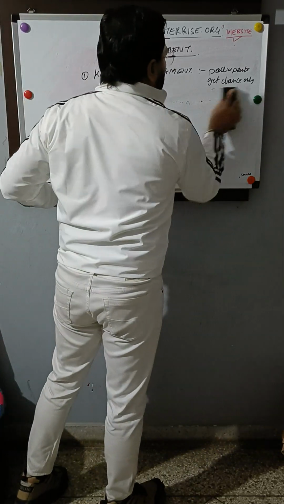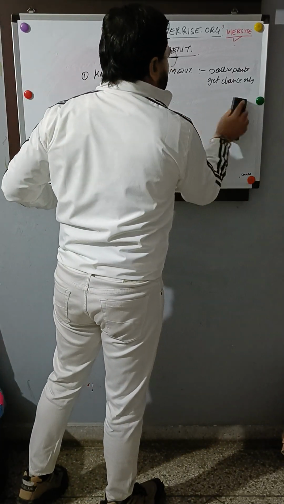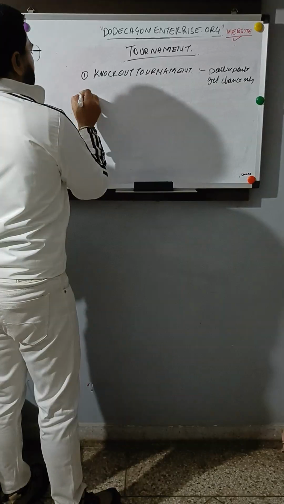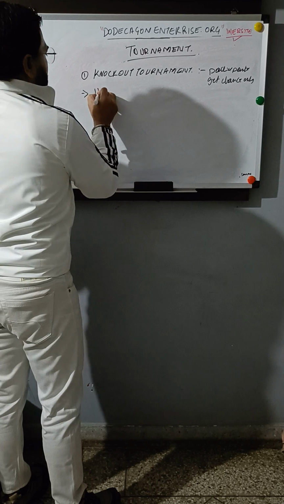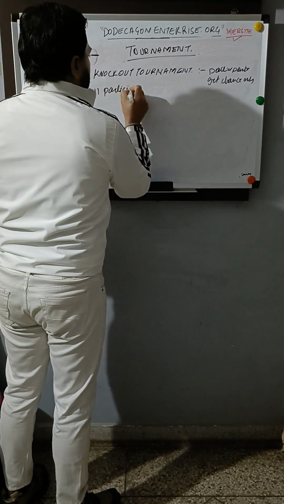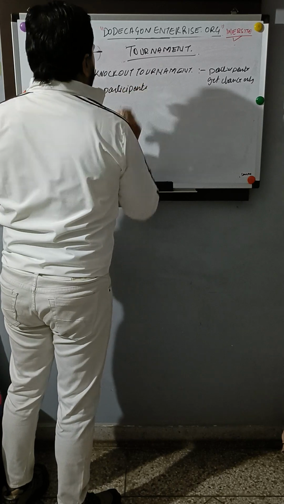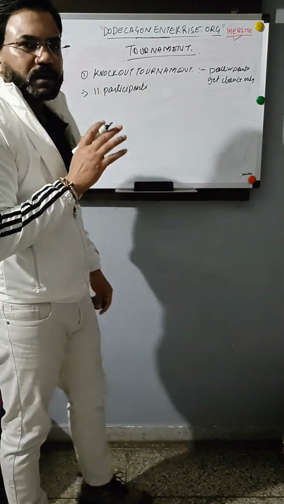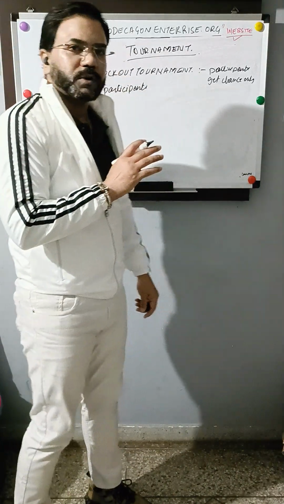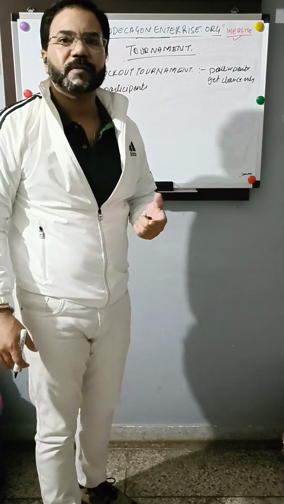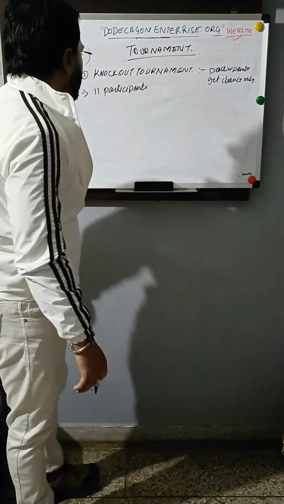What do you understand by knockout tournament? For example, there are 11 participants. So, how are we going to seed them and what sort of fixtures are we going to draw? We are going to explain right now over here. There is a lot of confusion about how the byes are being given and how the teams are being split. So, I am going to clarify all these things right now.